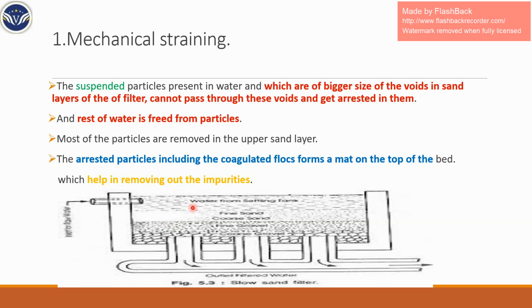When they are arrested, they make water free from those particles. Normally in the upper part, about 5 to 10 centimeters, whatever impurities are there are held back or arrested.